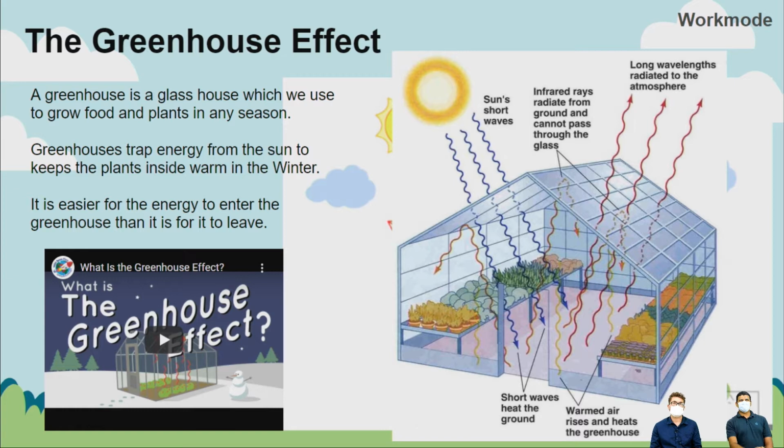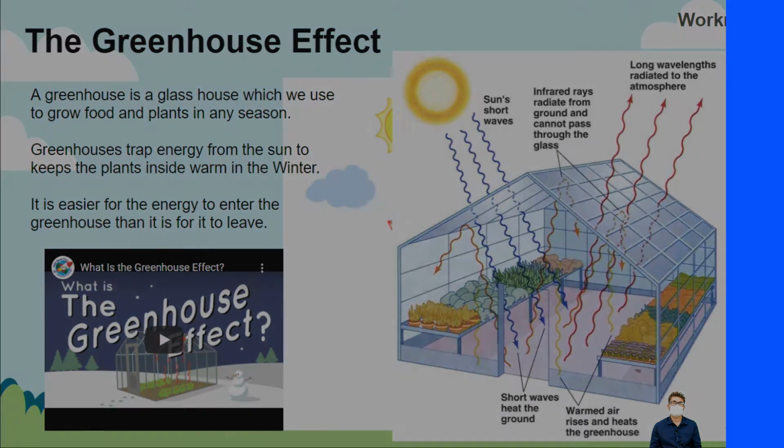So a greenhouse is a glass house which we use to grow food and plants in any season. Greenhouses trap energy from the sun to keep the plants inside warm in the winter. It is easier for the energy to enter the greenhouse than it is for it to leave.